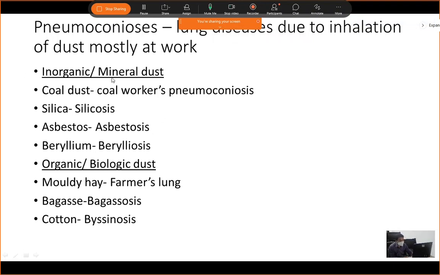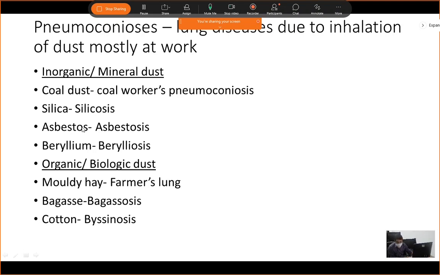Now what are the examples of mineral dust which cause pneumoconiosis? These are coal dust. Coal dust consists of anthracotic pigments. So the workers who work in coal mines present with a condition called coal workers pneumoconiosis. The workers who work in quarries, sand quarries, or sand siltation factories, or factories related to marbles and granites, are exposed to a dust called silica. When they are exposed to this silica dust, they may present with a condition called silicosis.